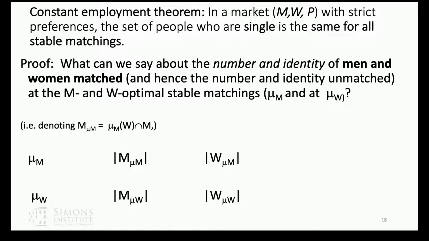So the set of men matched at the man optimal stable match contains the set of men matched at the woman optimal stable match. And vice versa, the set of women matched at the woman optimal stable match contains the set of women matched at the man optimal stable match. But the size of these sets has to be the same because every man is matched to one woman. So all those containments have to be non-strict. So they're all the same. So the people who are matched is the same at every stable match, and therefore the people who are single, who are unmatched, is the same at every stable match.